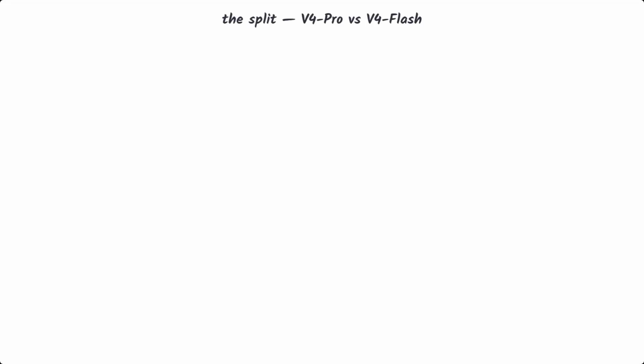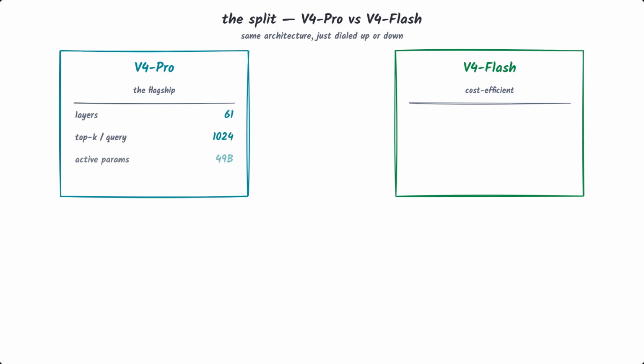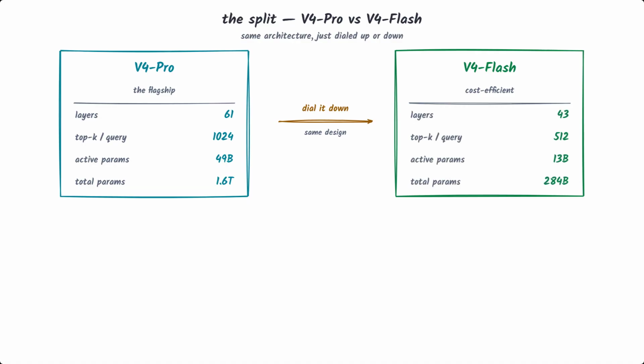Now the split that this report is really 2 papers about. Pro and Flash share the exact same architecture. They just dial it up or down. Pro runs 61 layers, selects 1,024 compressed blocks per query, and keeps 49 billion active parameters. Flash runs 43 layers, selects half as many blocks, and activates just 13 billion.